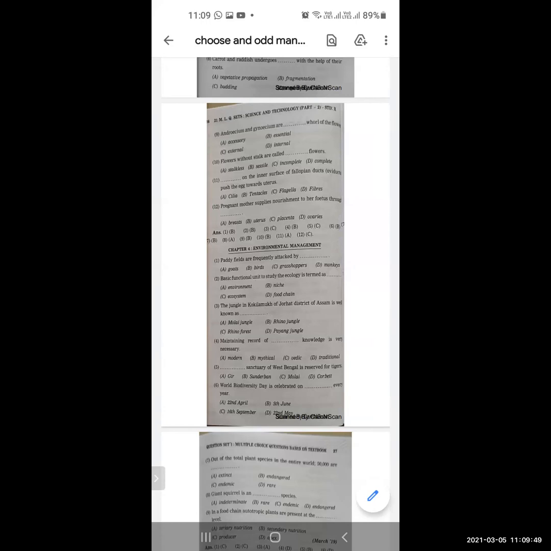Next one. Dash sanctuary of West Bengal is reserved for tigers. Options are Gir, Sundarban, Mulai, Corbett, and the correct option is Sundarban. Next, World Biodiversity Day is celebrated on dash every year. So you have to know the dates of the days which are celebrated as Biodiversity Day, and that day is 22nd May. Here four options are given, but you have to learn this.